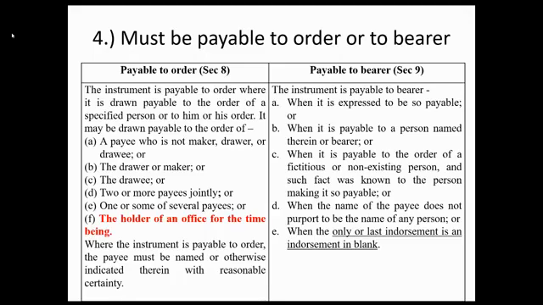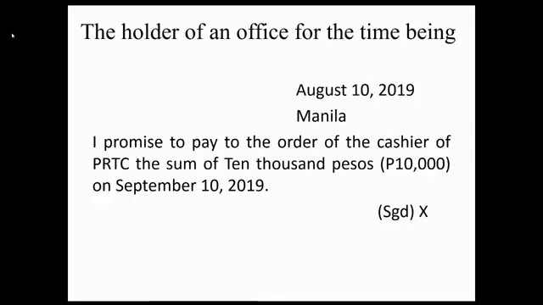Paragraph F. The holder of an office for the time being. Illustration. August 10, 2019, Manila. I promise to pay to the order of the cashier of PRTC the sum of 10,000 pesos on September 10, 2019, signed X. Okay, ang payee natin is a holder of an office for the time being. Cashier of PRTC. Okay, pero hindi siya payable sa cashier mismo. Actually, payable siya doon sa corporation. And therefore, it can be negotiated only by those persons authorized in the corporate bylaws.